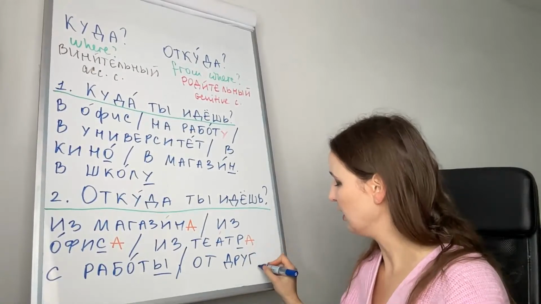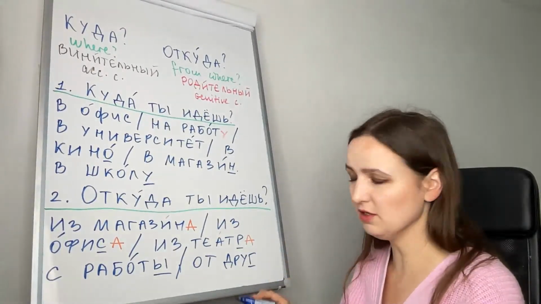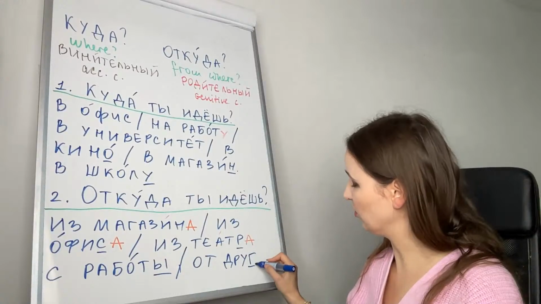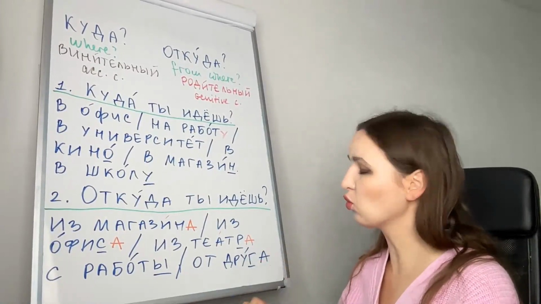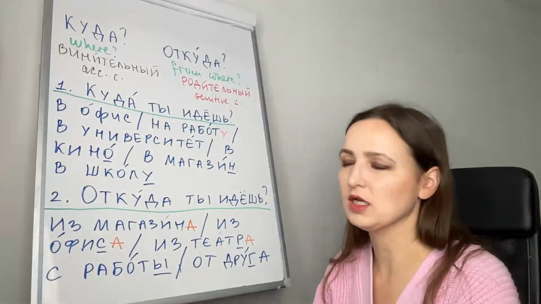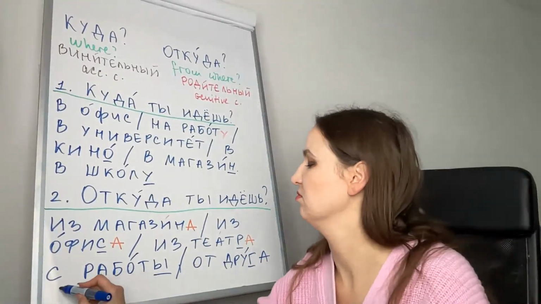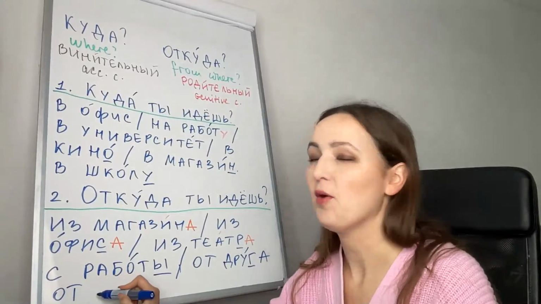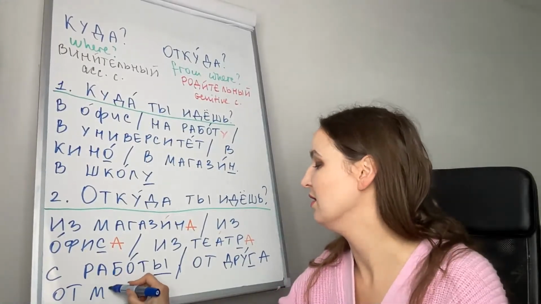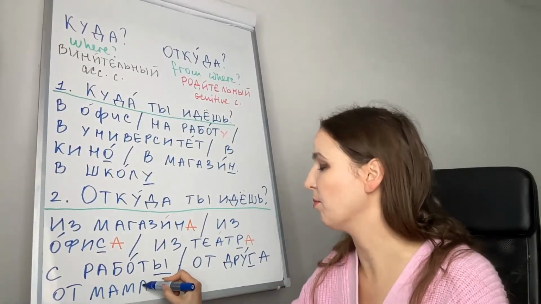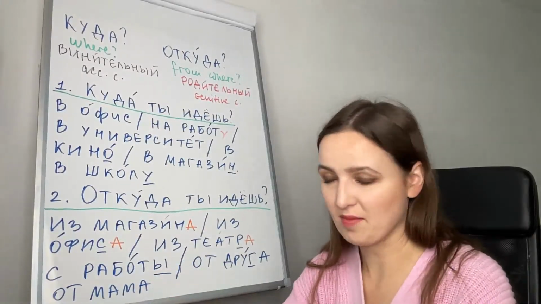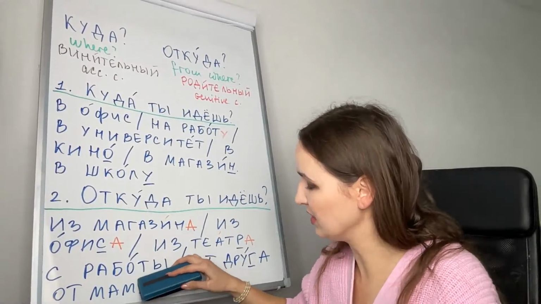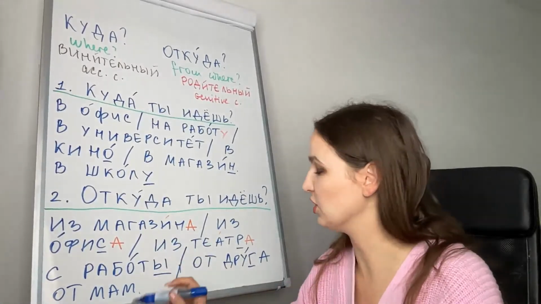Because it is genitive and masculine ends in a consonant, we just add a: at друга, from friend. Another example, at мама, from my mother. At мама, feminine, a will be replaced with ы to make it genitive.